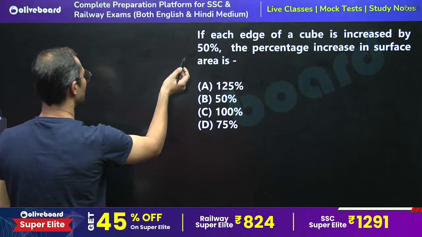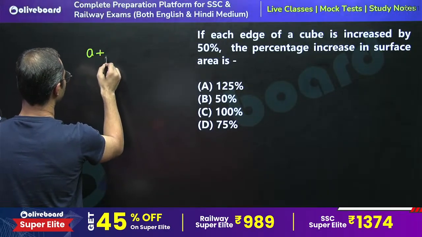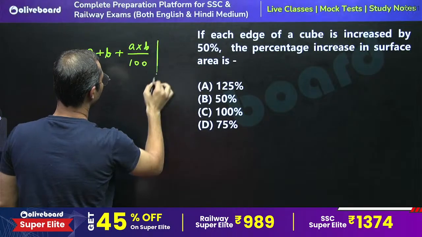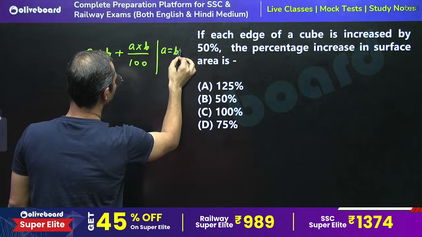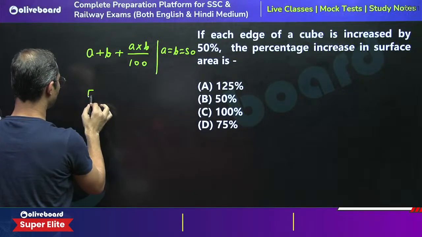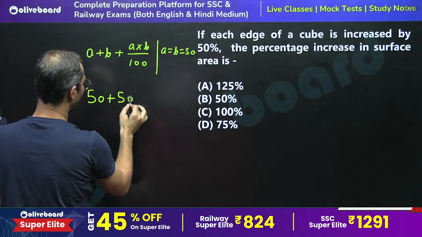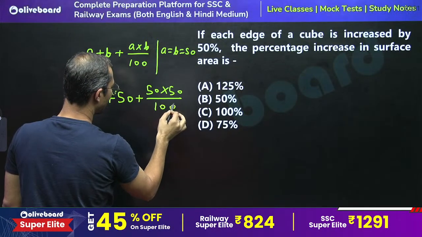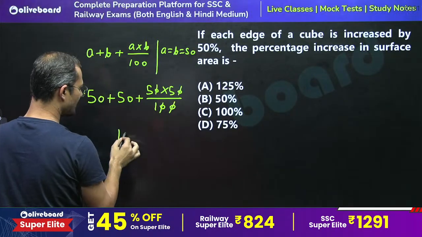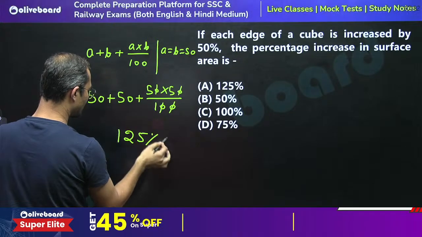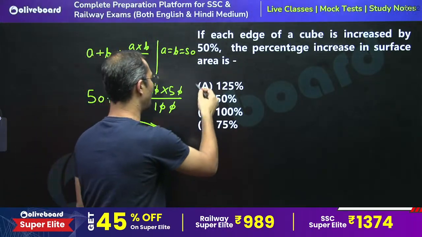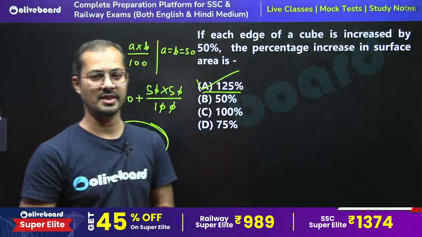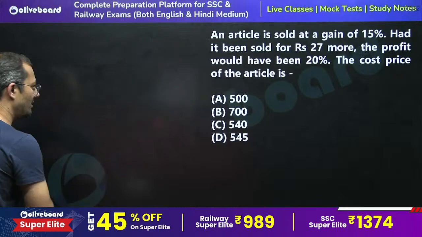So for surface area, directly we can use the formula A plus B plus A into B divided by 100. Here A is equal to B is equal to 50, right? So 50 plus 50 plus 50 into 50 divided by 100. So the 0 is cancelled, and we can say 125% is the right answer. A part is the right answer.